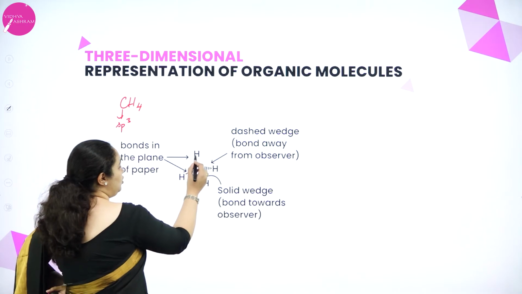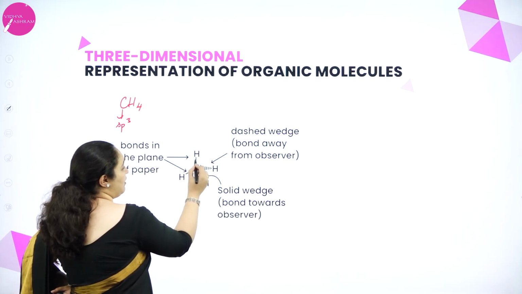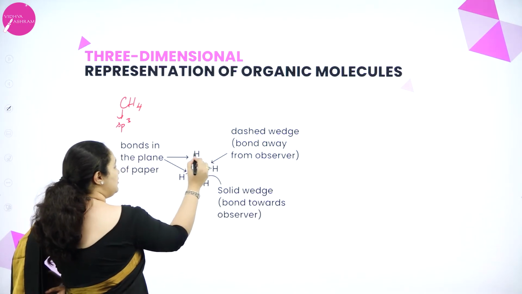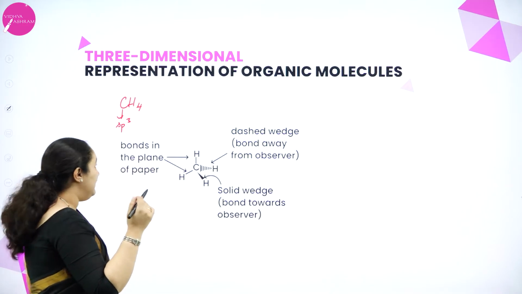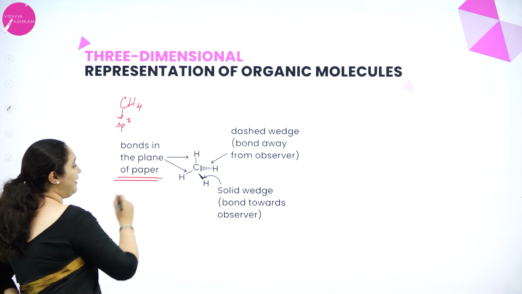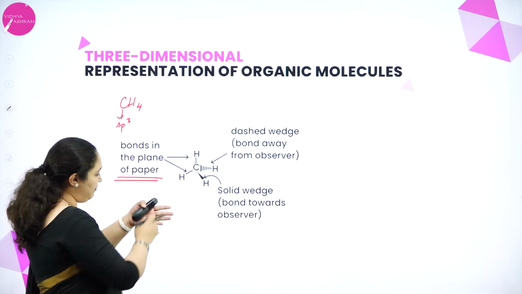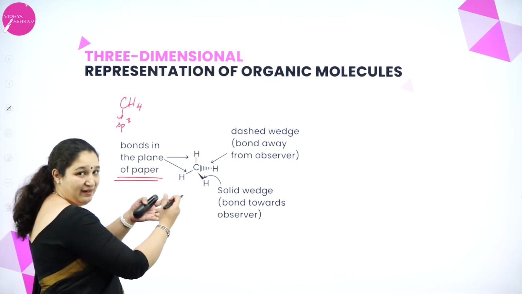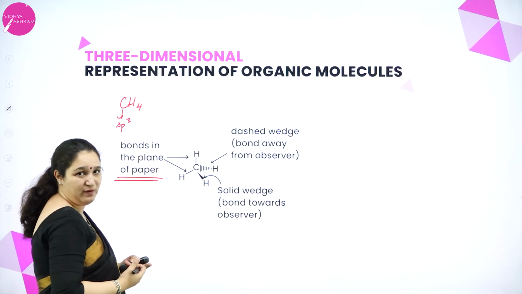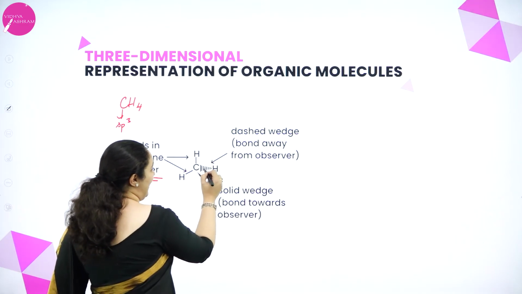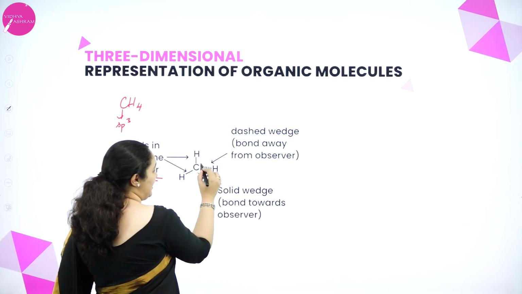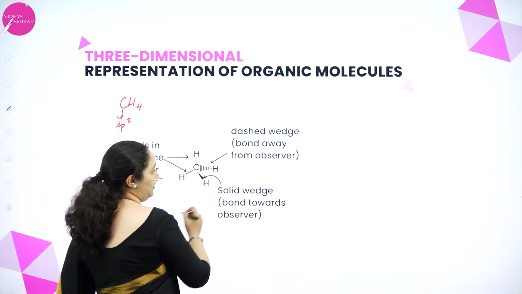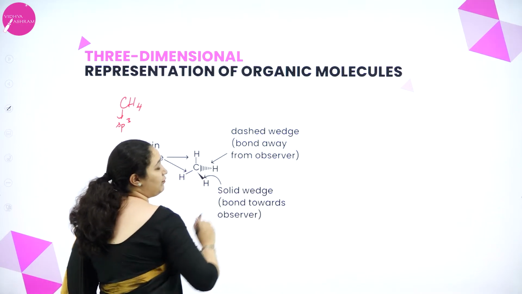So, we have 2 carbon-hydrogen bonds, and if you are just writing it in the form of a line, that means the bonds are in the plane of the paper. So, this is the paper, they are in the same plane, that's why we are just showing it in the form of a line. If you are putting a dashed wedge, then it is the bond away from the observer.